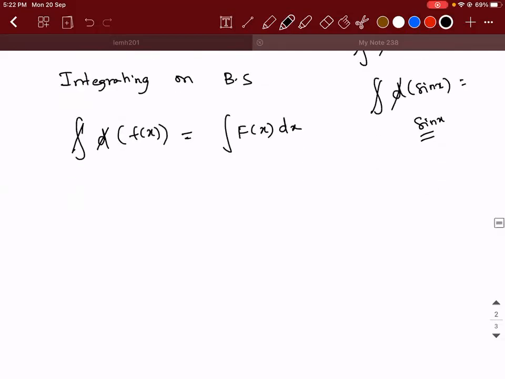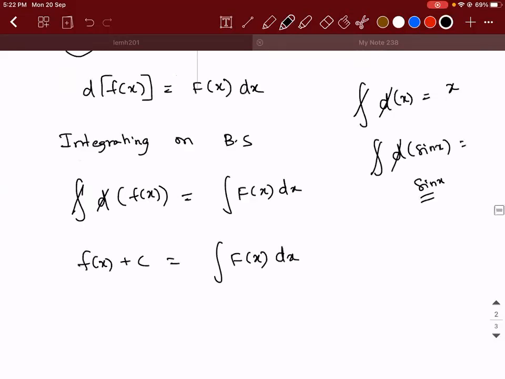Okay. So what will you get? You will get f of x is equal to integral of capital F of x dx. But what kind of integration did you perform? Indefinite or definite? Indefinite. You performed indefinite, right? So whenever you're doing some indefinite integration, you remember you should always add a constant to it. You should always add a constant. The reason is very simple.